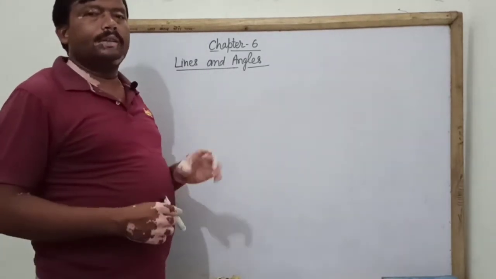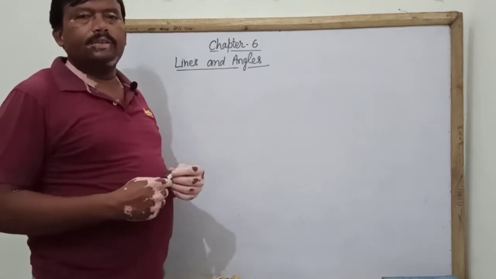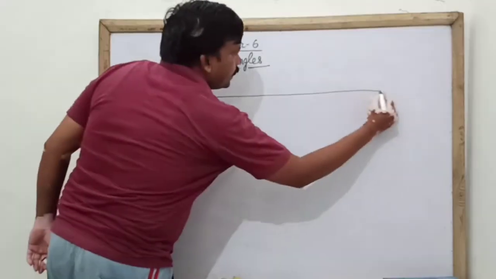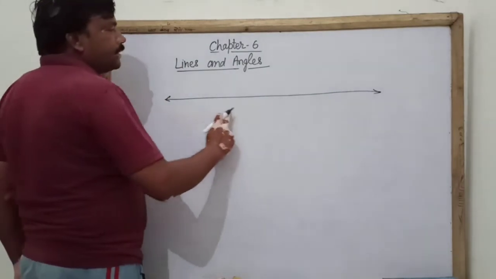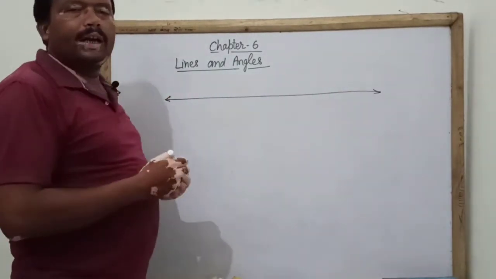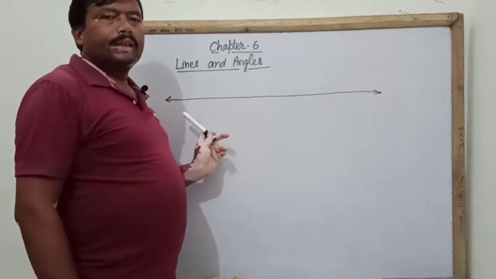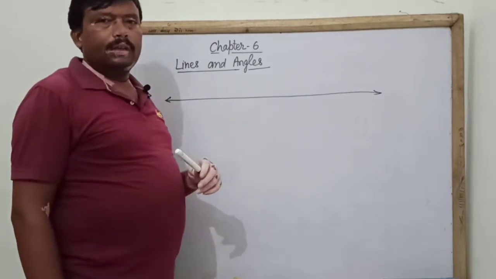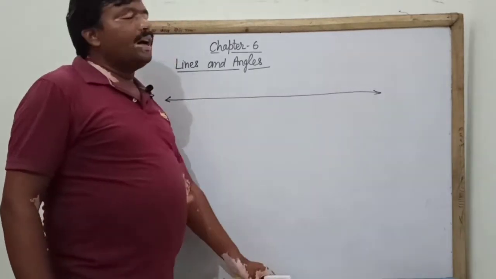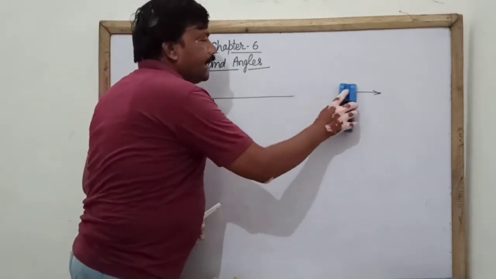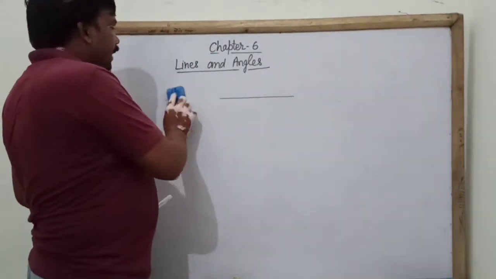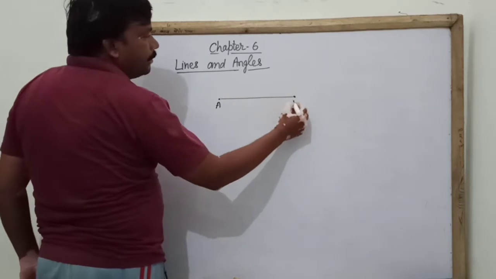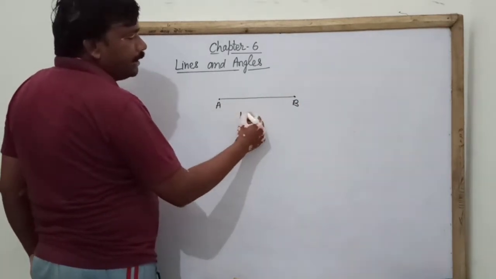You may be familiar with the lines as you have read these in your earlier classes. Earlier you have read that this is a line which has no end points. इसके कोई भी end points नहीं होते हैं और ये क्या कहलाती है? This is called a line. And a part of any line, means if we cut it from here and here, it has two end points, say A and B, then it is called a line segment.